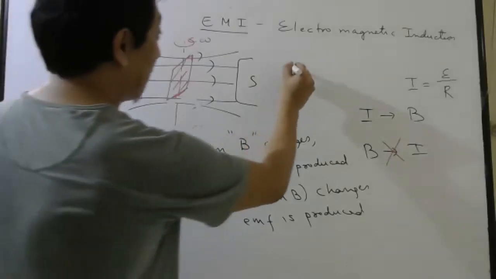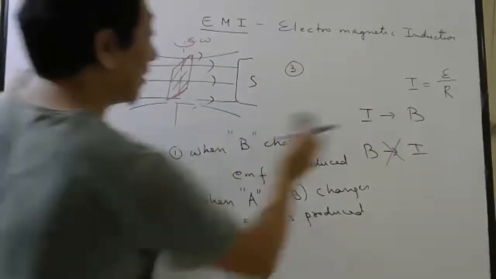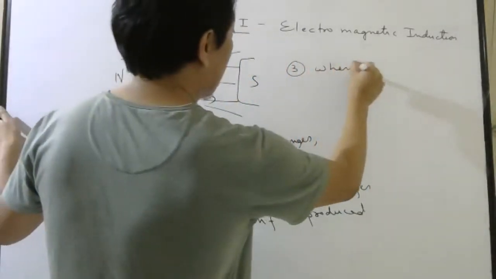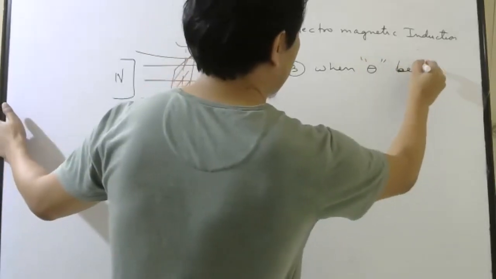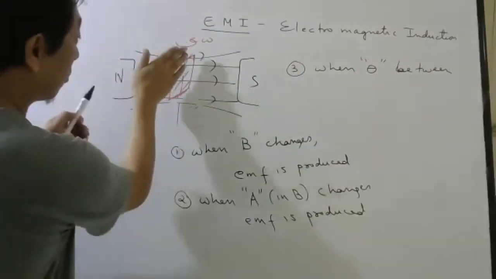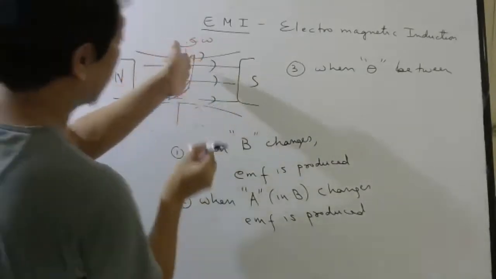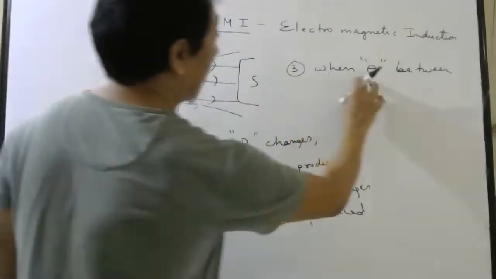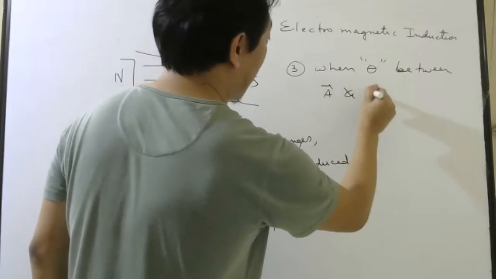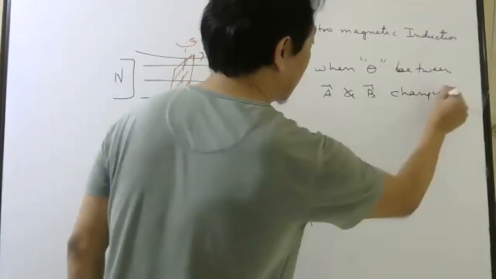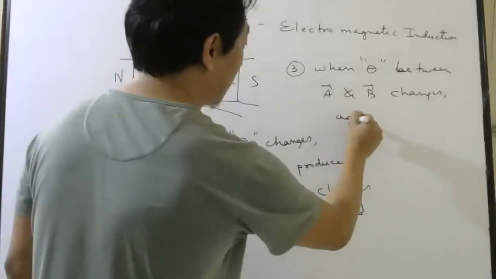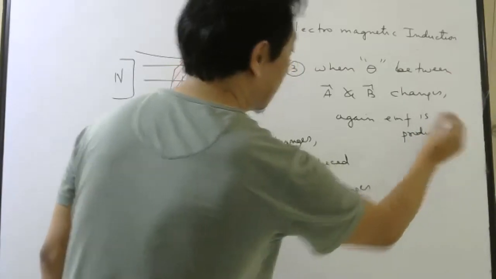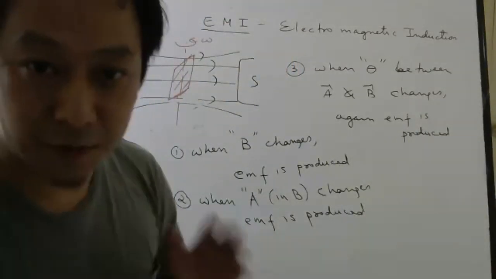So the third and the final discovery was, when the angle between what and what? When the coil is here, this is the area vector. When the coil will be here, this will be the area vector. When the coil will be like this, this will be the area vector. So when the angle between the area vector and the magnetic field vector changes, again EMF is produced. So these are the three important discoveries which he made.